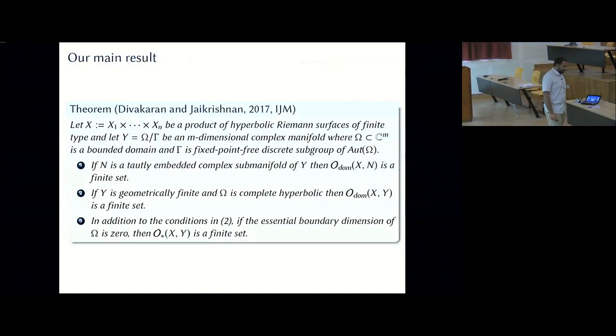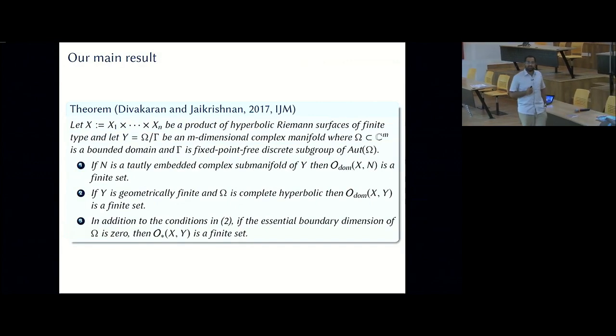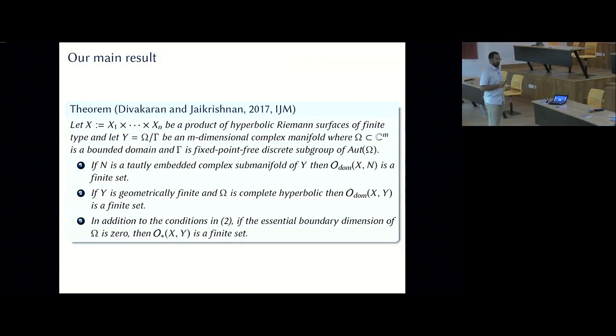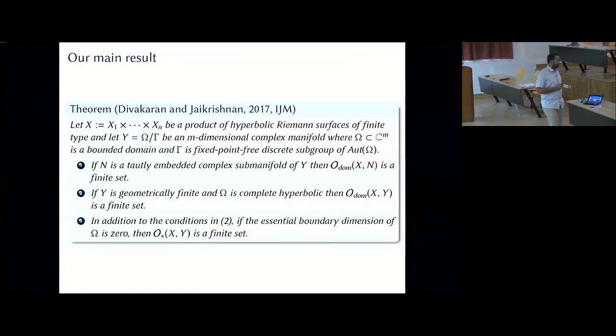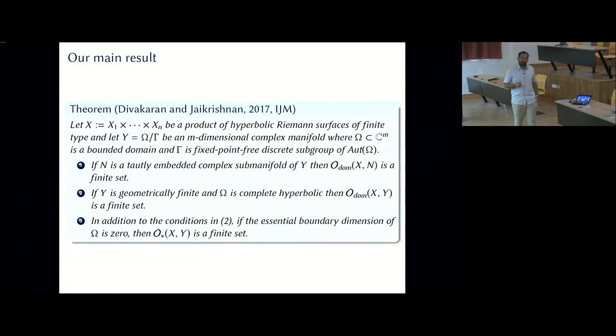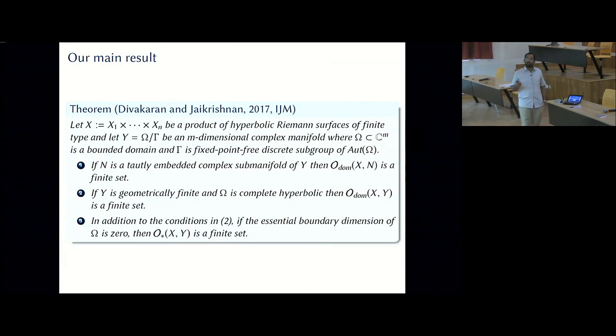So, motivated by these results, Divakaran and I generalized the result of Imayoshi to higher dimensional complex manifolds. Let me just state the result. Let X be a product of hyperbolic Riemann surfaces of finite type, and let Y be Omega quotiented by Gamma, an m-dimensional complex manifold, where Omega is a bounded domain and Gamma is a fixed point free discrete subgroup of the automorphism group of Omega. I will explain the terminology in the next few slides, so please bear with me.